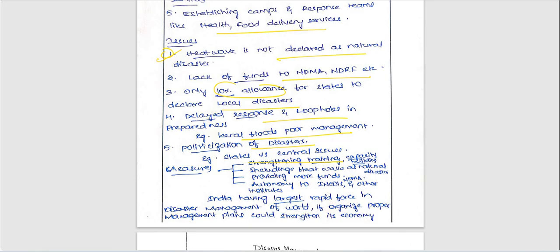Example here, measures. What are the measures that need to be taken? Strengthening, particularly training and capacity building, including heat wave as a natural disaster. Same point, providing more funds and autonomy, right? Very important. India having the largest rapid force in disaster management in the world, if organized proper management plans could strengthen its economy. Very good. We can give at least 1 to 1.5 lines. That's enough in the conclusion, because we have already written so much information here.